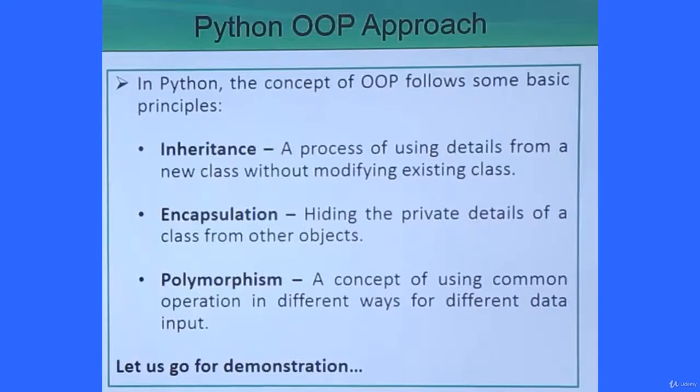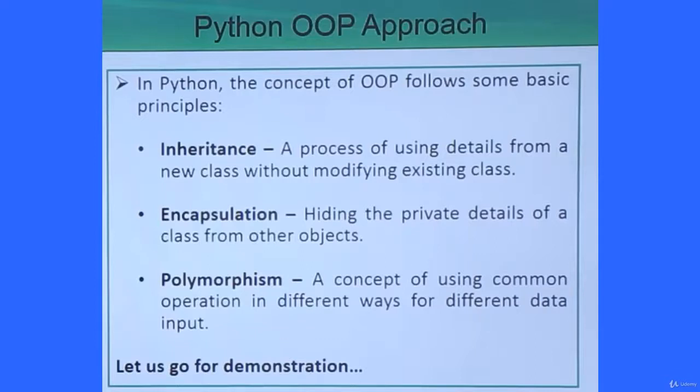That means here we will have one class. From that class we will take the respective methods and attributes, the respective messages and methods, into another class, and we can go on adding some other methods and messages as applicable. The next one is the encapsulation, that is hiding the private details of a class from other objects. A class is nothing but a common blueprint for all the alike objects. And in case of encapsulation, it will hide those private details of a class.